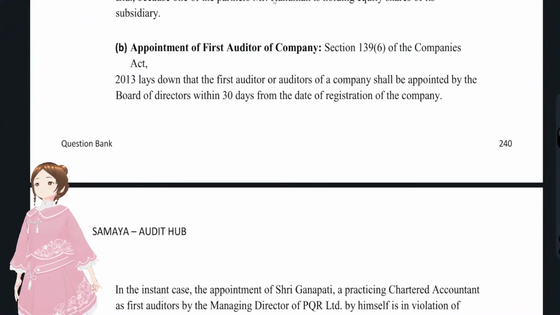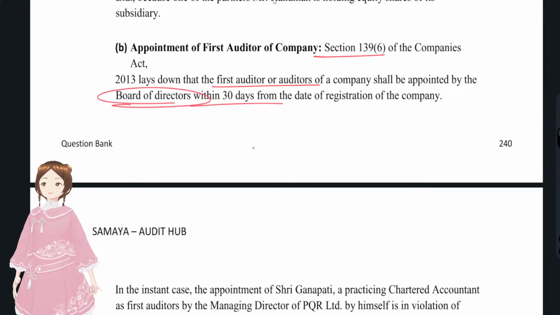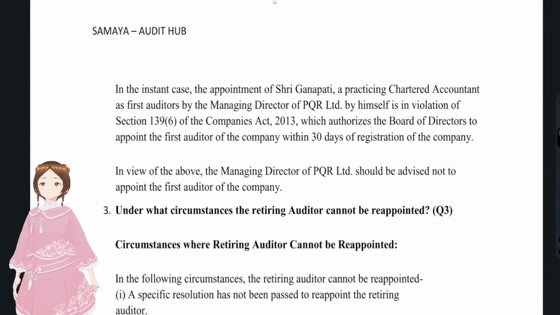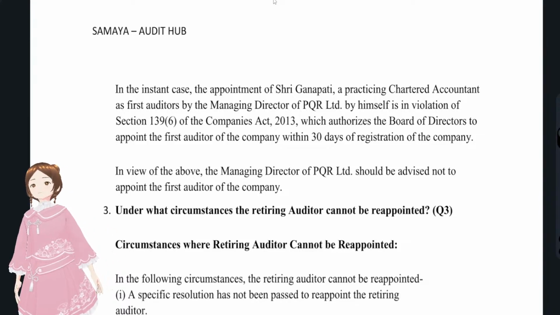You see, as per the provisions of section 139, the first auditor has to be appointed within 30 days from the date of registration by the board of directors. Here again, after the provisions, what do we have to write? We have to apply the provisions to the scenario given in the question. Here, Sri Ganapati, who is the auditor, was appointed by whom? Board of directors? No, the managing director by himself.